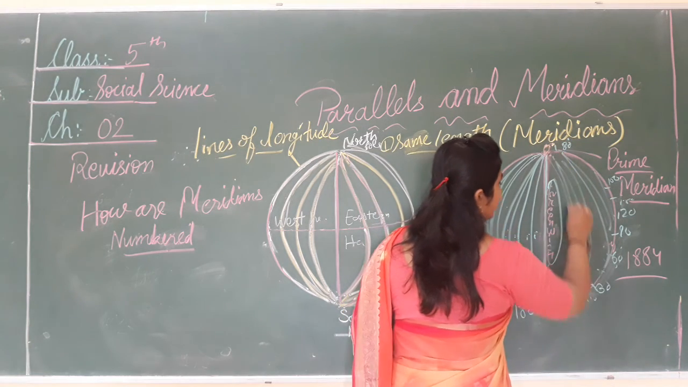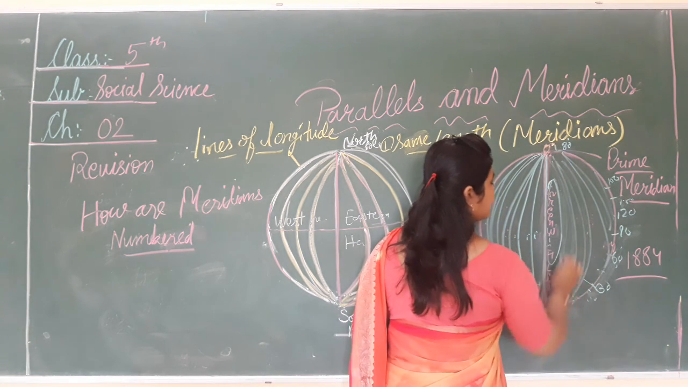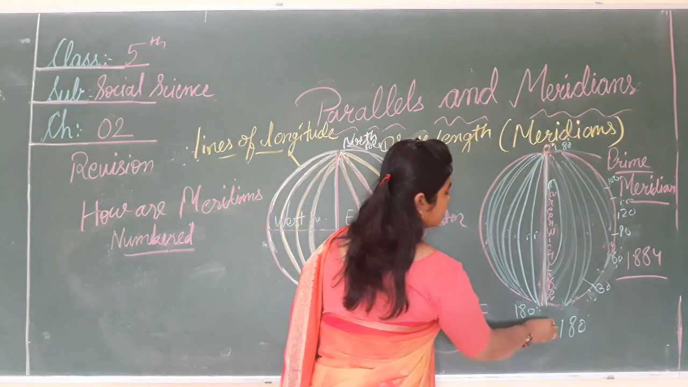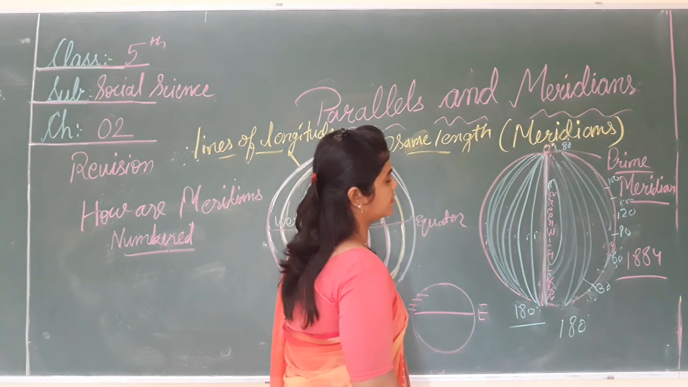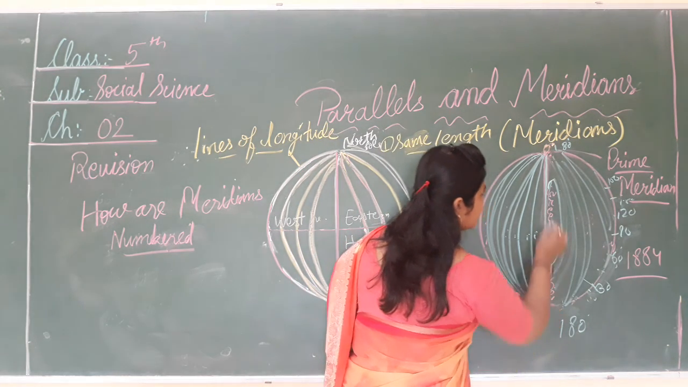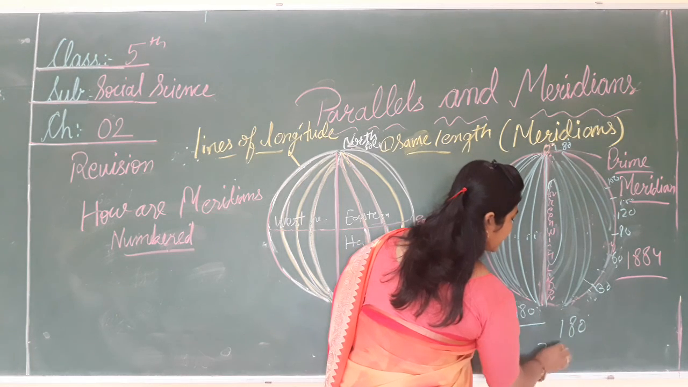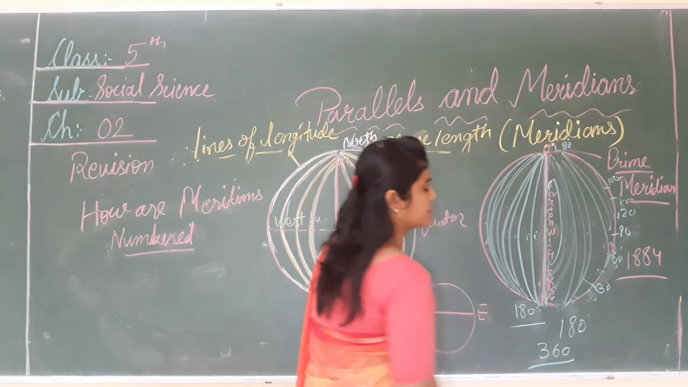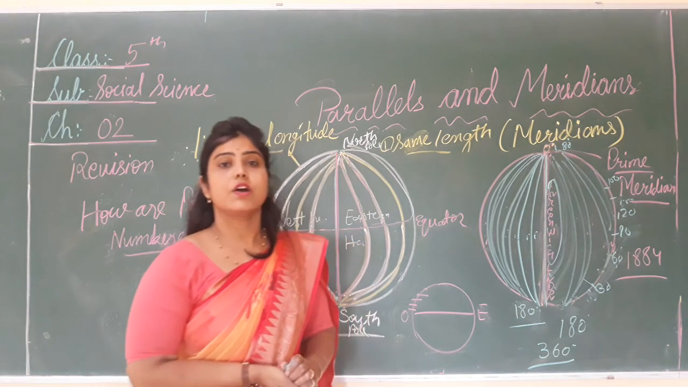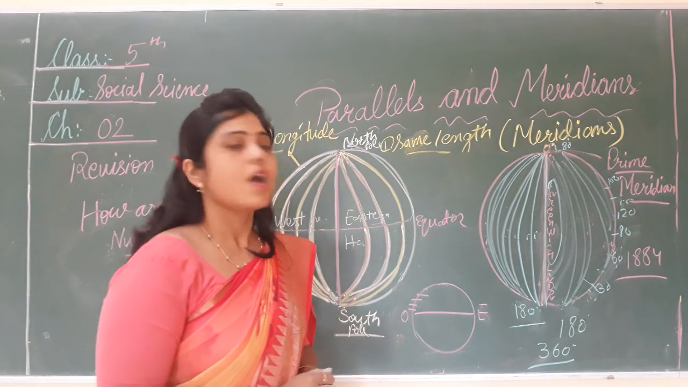So in the eastern hemisphere, how many meridians are there? 180 in the eastern hemisphere and 180 in the western hemisphere. Okay, so how many meridians are there in all? There are 360 meridians. Okay children, you understand the chapter well.